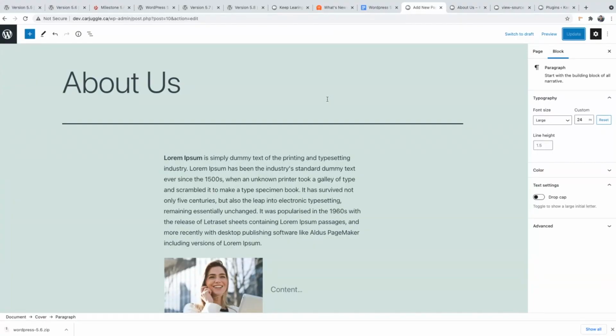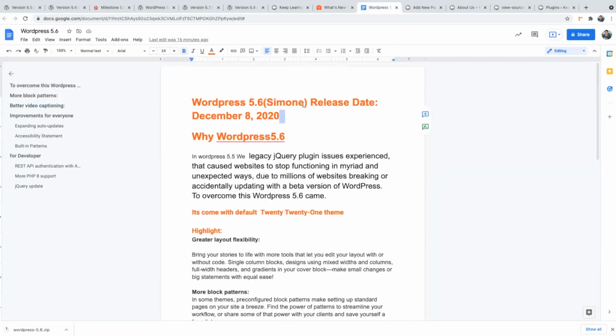Hi everyone, my name is Pankaj Jaswal and today I am going to explain what is new in WordPress 5.6. So first of all, if you do not know, for WordPress releases there is 5.5, 5.6.